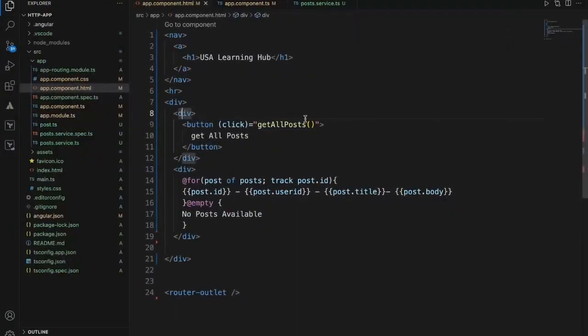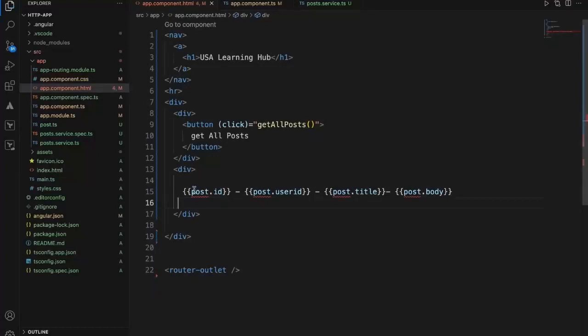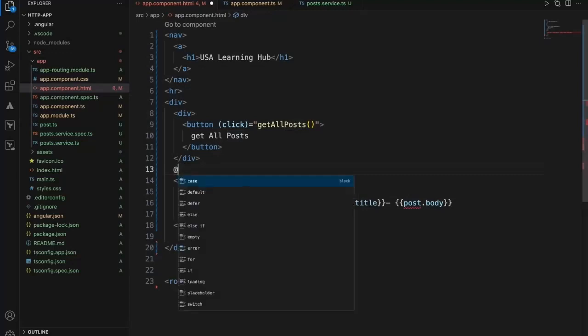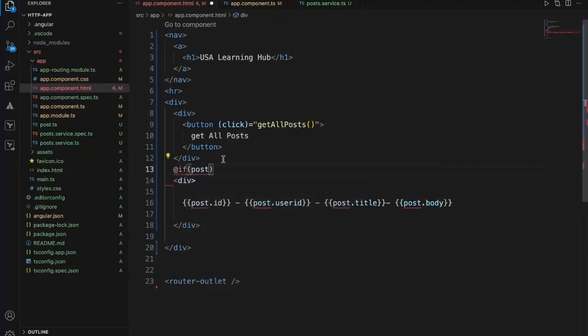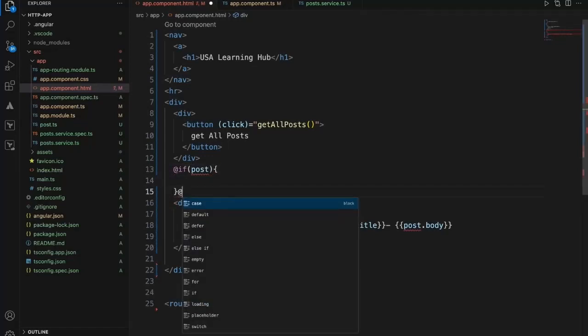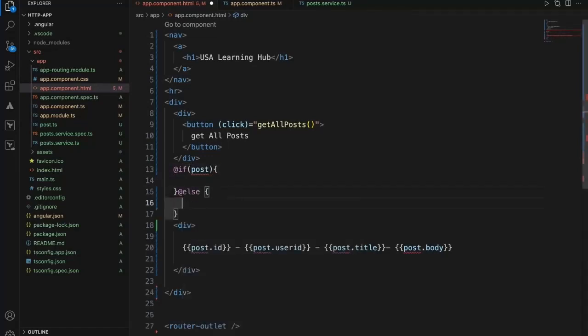Let's try to get only a single post. I'll just get rid of this piece. We need a single post. If there is a post, else no posts.